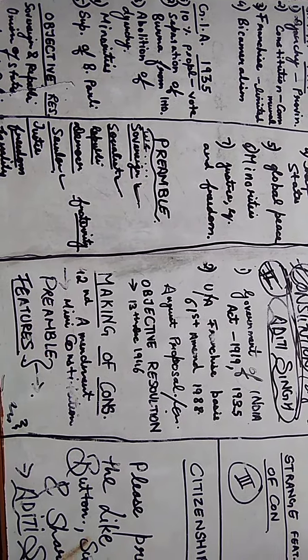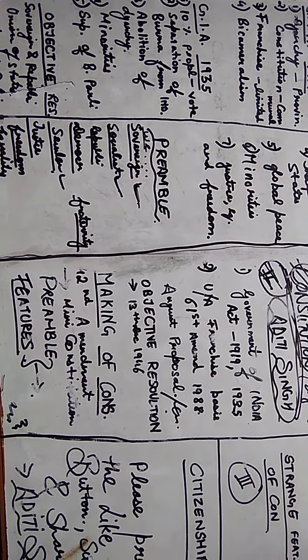So this was the act that was introduced in 1919. What were some of the basic features of this Government Act of 1919? So diarchy at the province, if you want, you can take the screenshot. So diarchy at the provincial level was introduced. It means there were two subjects, that is transferred and reserved. So diarchy was first introduced in the Government of India Act 1919.